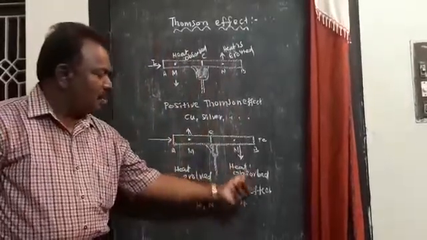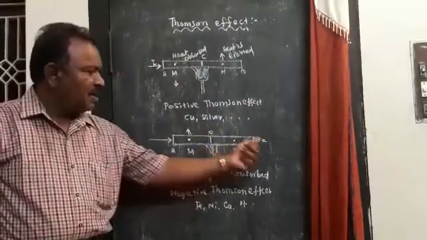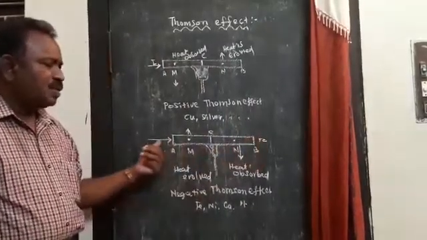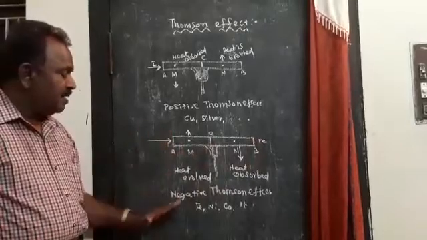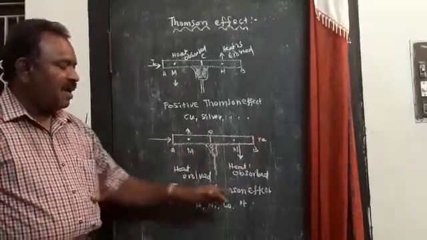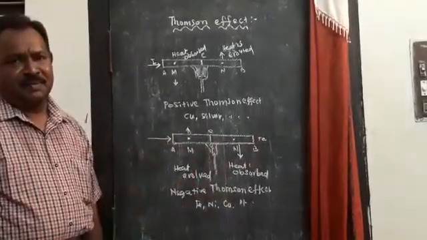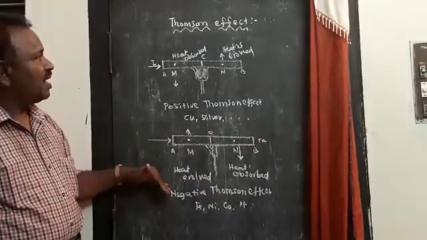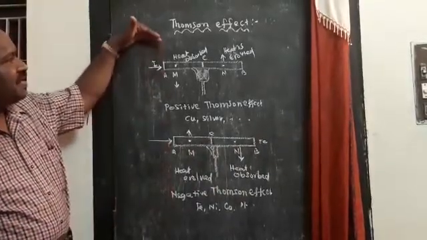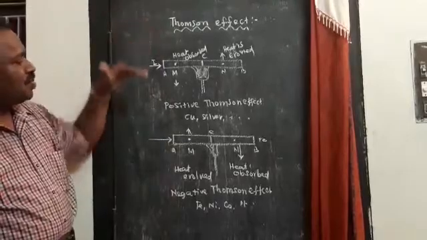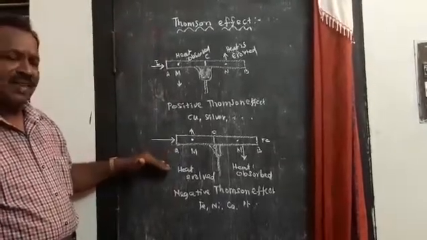If heat is absorbed and evolved opposite to the direction of the flow of current, then that material is said to have negative Thomson effect.